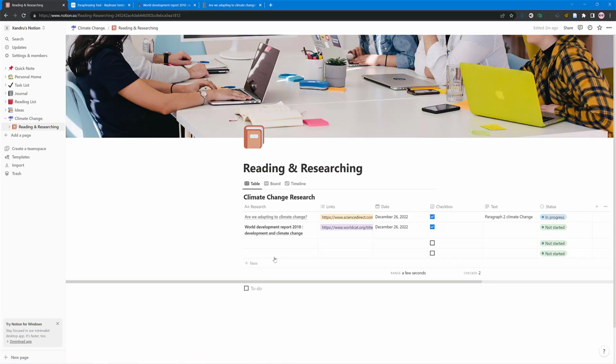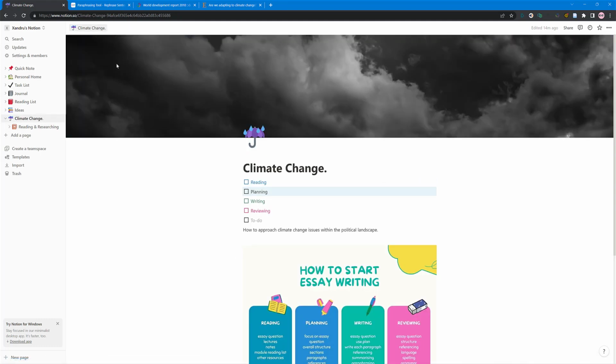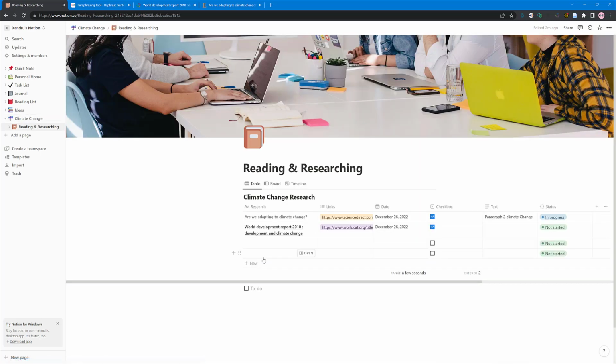And I can open it up and access that quickly. Come to the top so you can jump between different pages and work with them fast. So you see it's really important to integrate pages within pages as you're working.